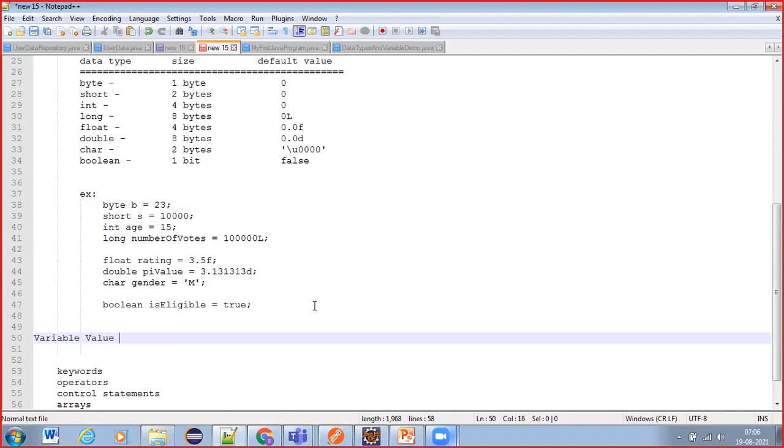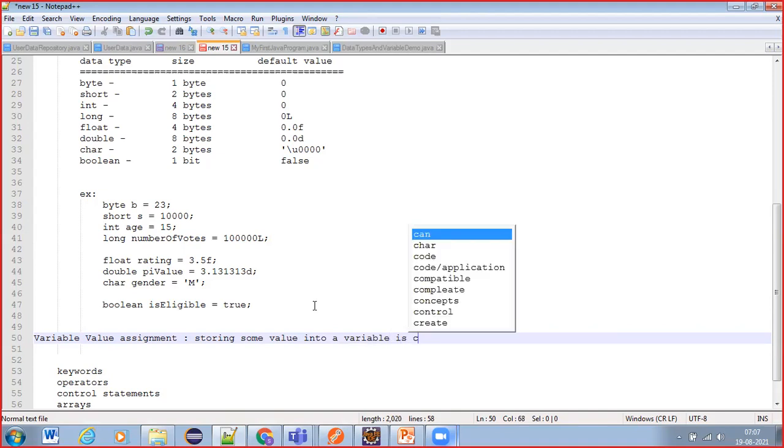Value assignment is what? Storing some value into a variable is called assignment.